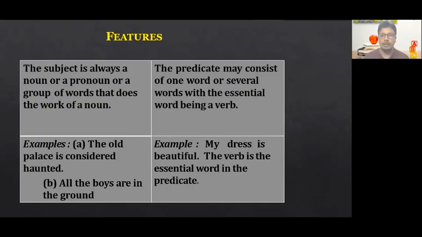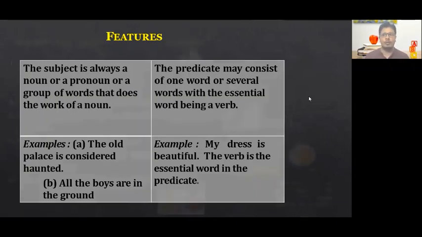Okay, this becomes the subject. "Is beautiful" becomes the predicate. Predicate talks about the subject. And always you see here now, "is" is given. Is what? Verb. Either it may be an action verb or it may be a helping verb. Clear? Subject can be a noun, pronoun or group of words which will be taking the role of a noun. That will be subject. Predicate can be a word or a group of words with a verb in it, and it talks about the subject. So that's the difference between subject and a predicate in a sentence.